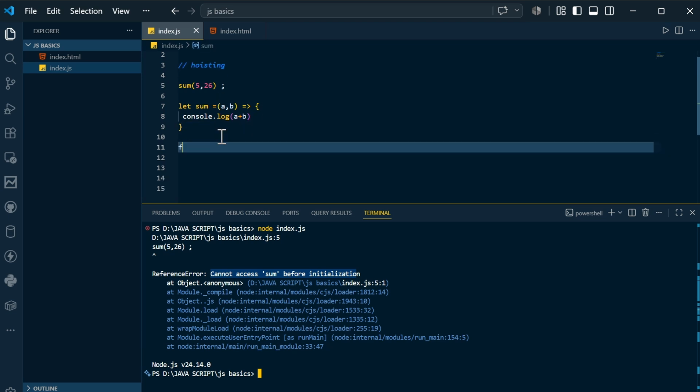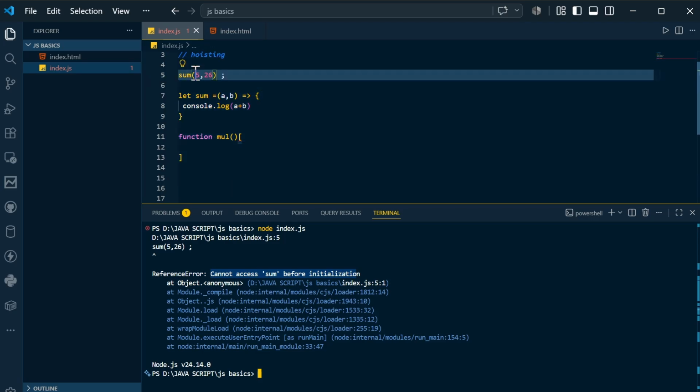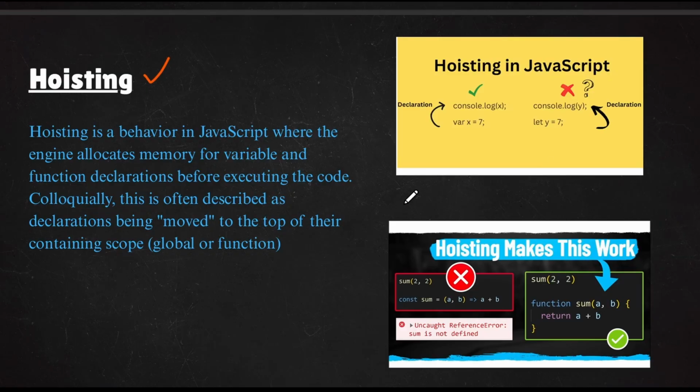Means the function keyword and the function name, let's say multiply, in this fashion. Okay, this only works for hoisting. The other two methods will not work. Okay, this is hoisting. Now let's understand it with the slides.